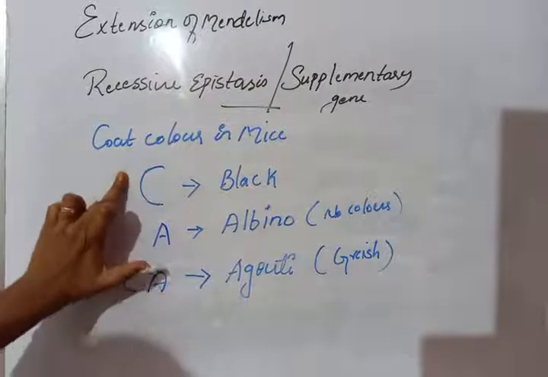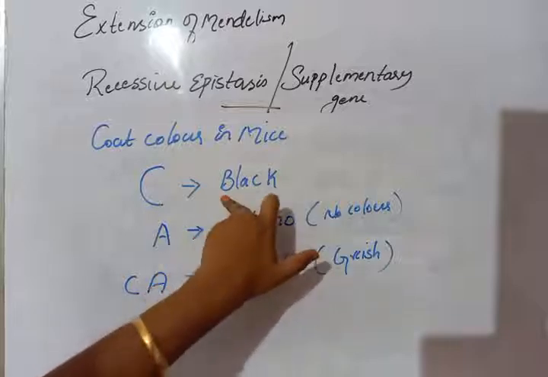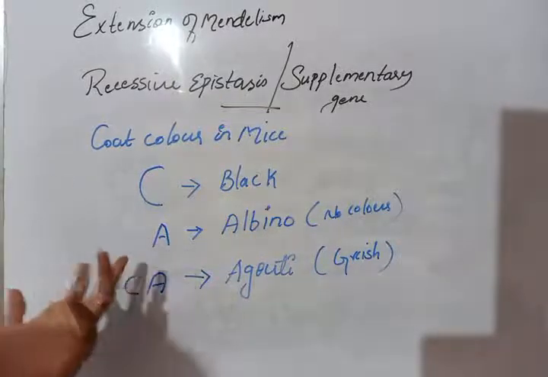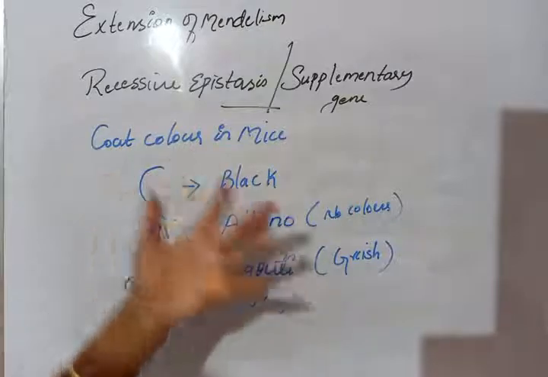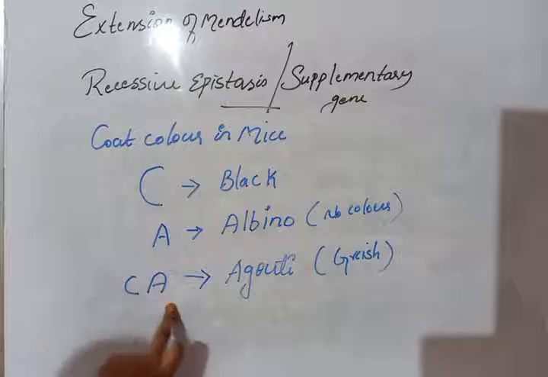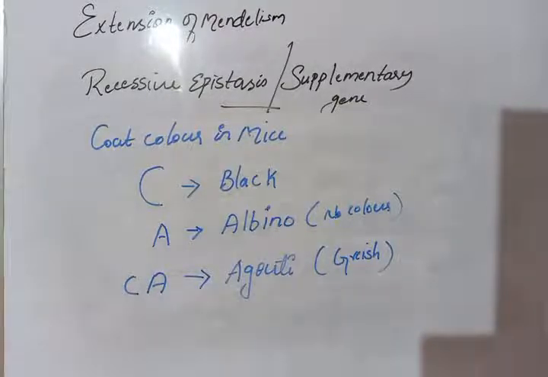This gene normally expresses black color. Then gene A has no expression and gives no color, that is albino. When the two genes come in dominant condition, it shows a grayish color, that is called agouti. Okay, now we can make the cross.